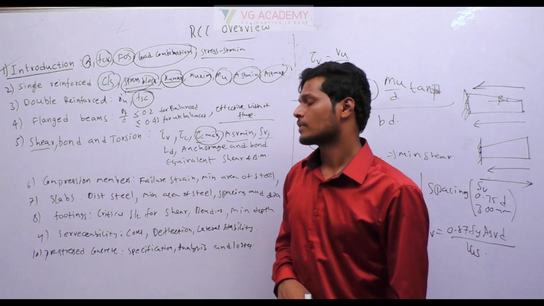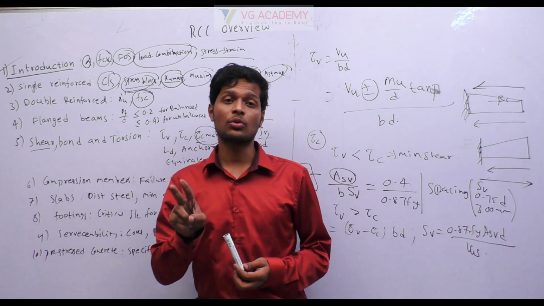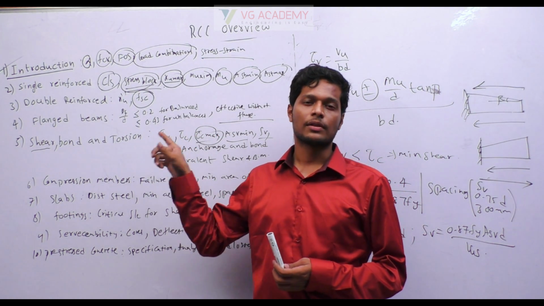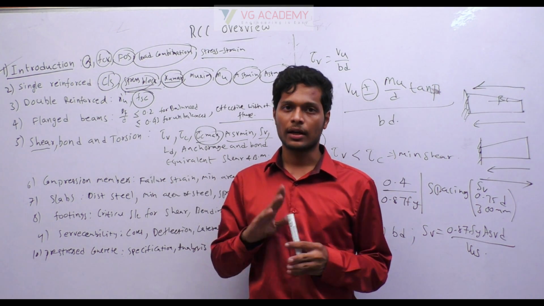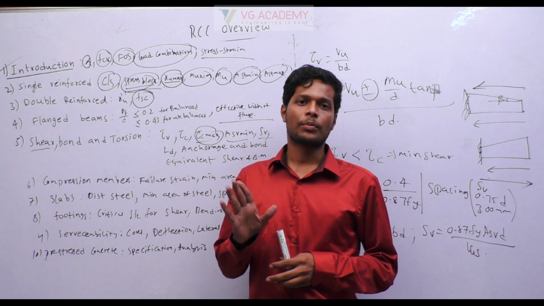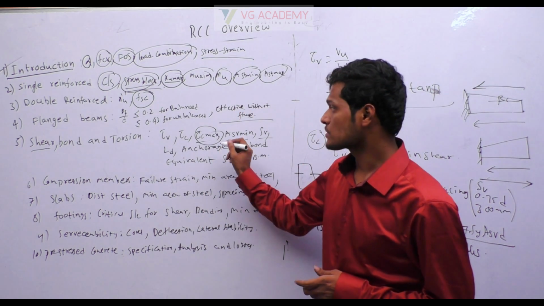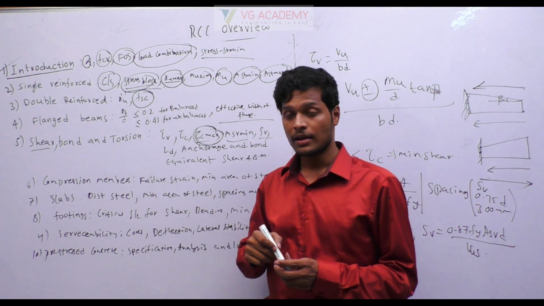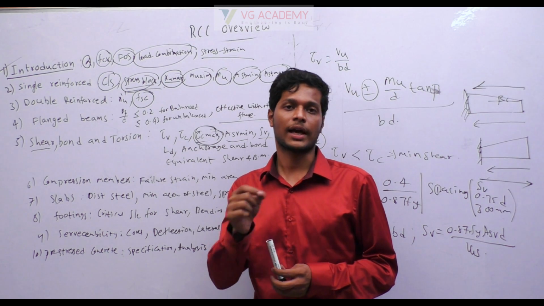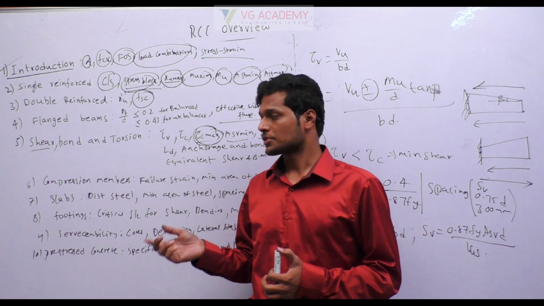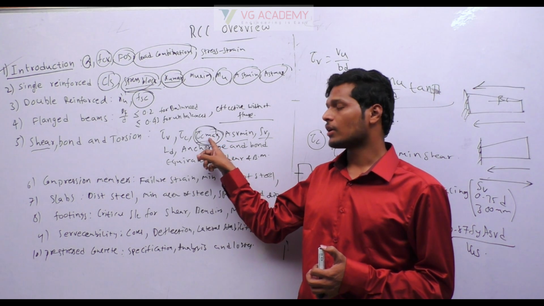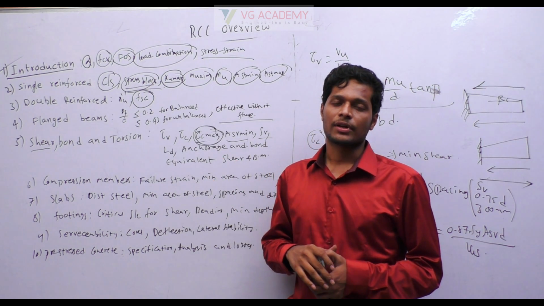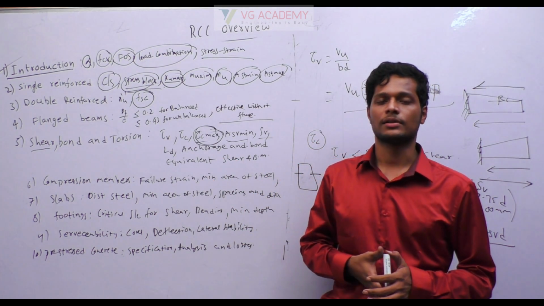Okay, tau c max. In shear, there are two types of failures that can occur. One is because of tau v. If you increase the tau v, then near the support we get something called diagonal cracking. To avoid the diagonal cracking, we provide bent up bars. Suppose if the tau v value equals tau c max, then it fails in something called diagonal compression, not diagonal tension. Previously it was diagonal tension. If tau v is very high, then it reaches a value called tau c max because of diagonal compression failure. Then we have to redesign for the shear. Okay, so those are important topics about shear.